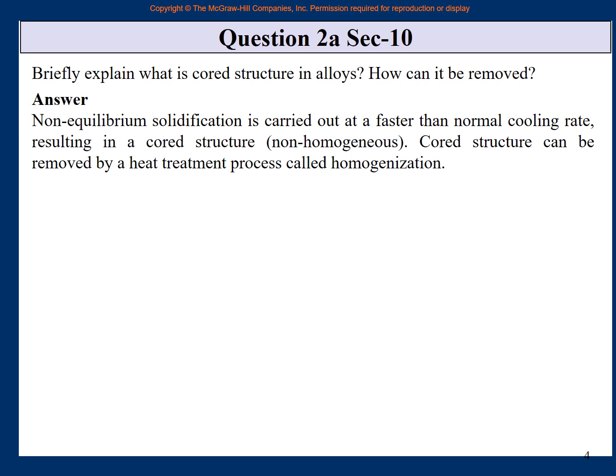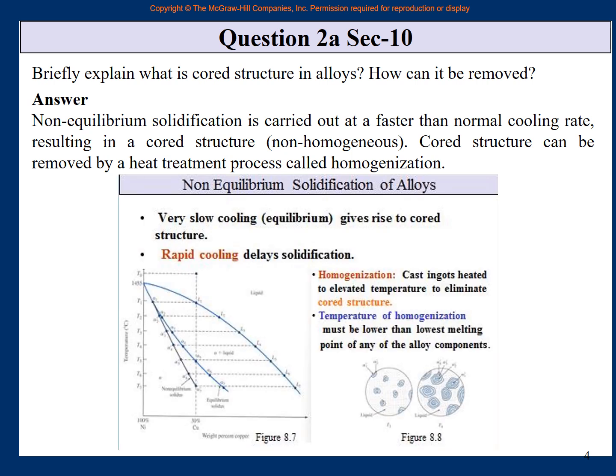So just let me also share with you this portion of the slide. This was the portion on non-equilibrium solidification of alloys. Non-equilibrium solidification, versus very slow cooling, which is the equilibrium cooling, gives rise to a cored structure. Rapid cooling delays solidification, and therefore cores are formed inside this structure. This is a cored structure. And if there is a cored structure, then homogenization is a process which will remove the cores. So this should have been answered by everybody, but this is the answer.